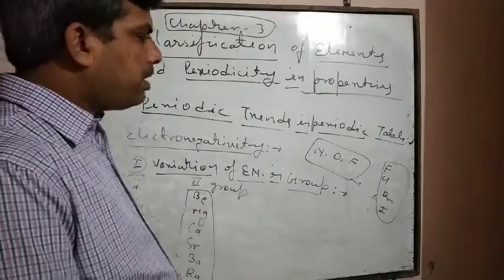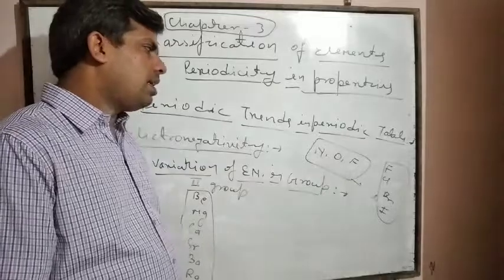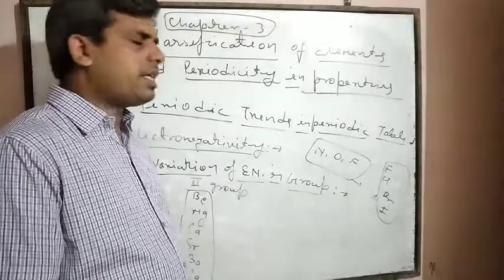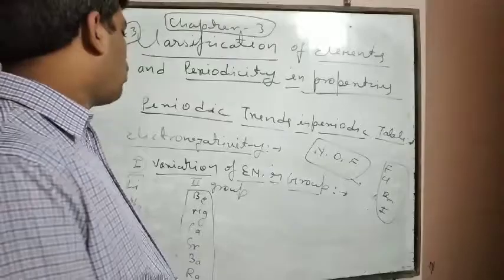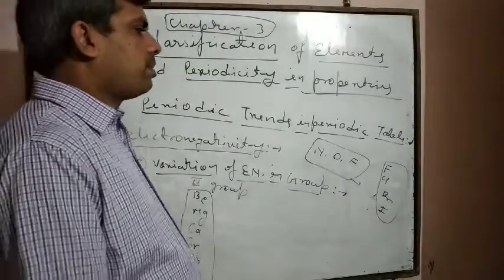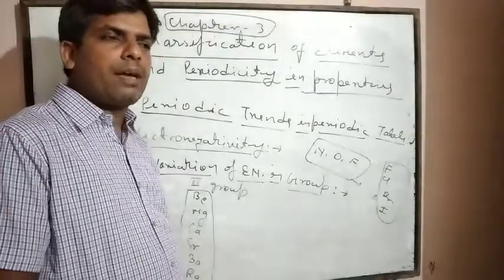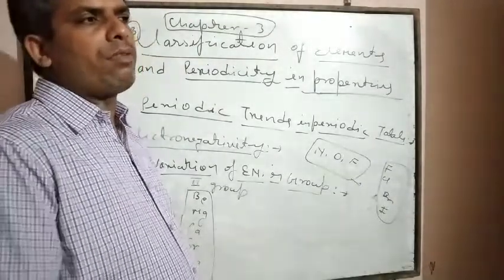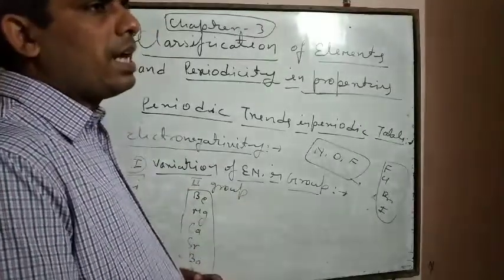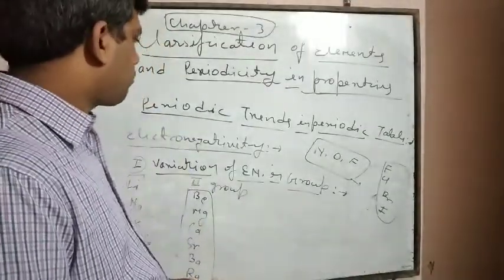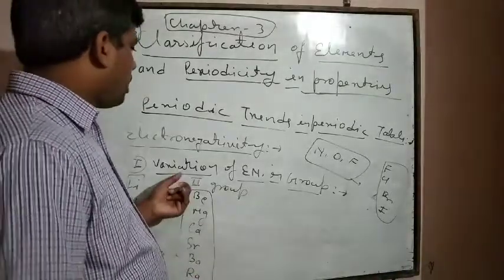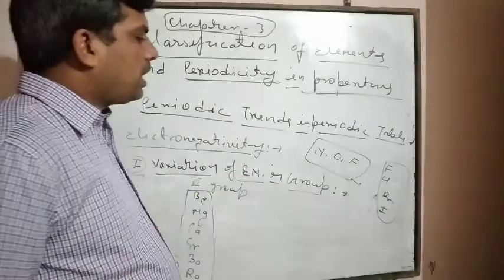P block elements generally have a smaller atomic radii. That's why these elements have a bigger value of electronegativity, and S block elements have a lower value of electronegativity because their atomic radii are bigger. So this was the variation of electronegativity in group.